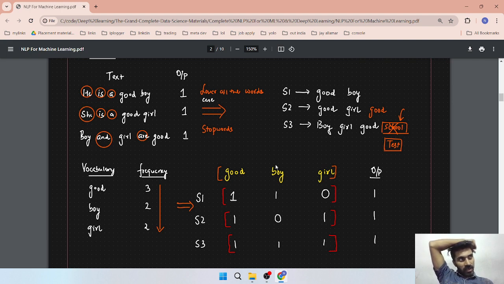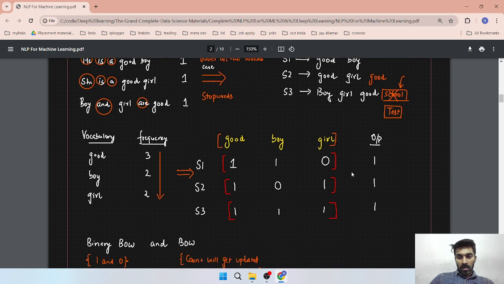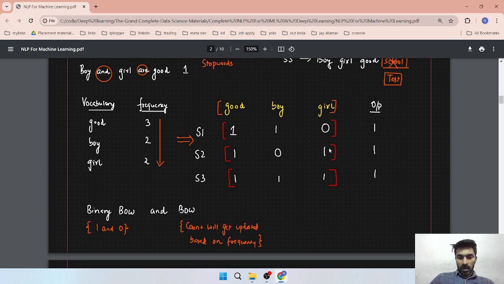If you are creating a sparse matrix, or we can say a bag of words matrix or vector for this document, then you have to give one to that position and everything else will be zero. Suppose your sentence one is good boy, so good and boy will be one and everything else will be zero. It is the same for the other sentences like good girl, boy girl. So your output will be according to your input.